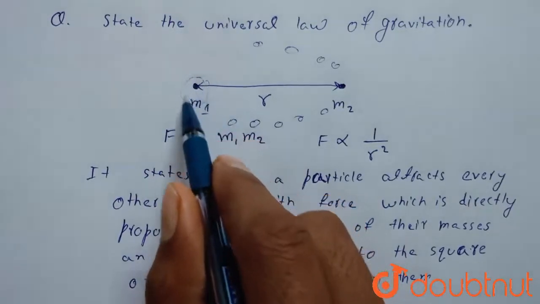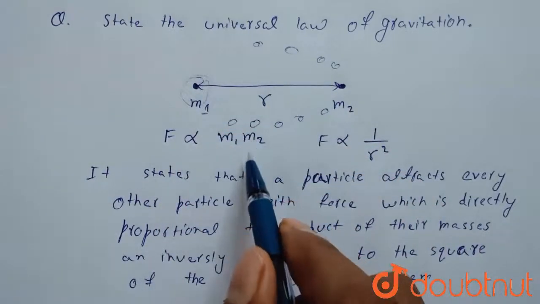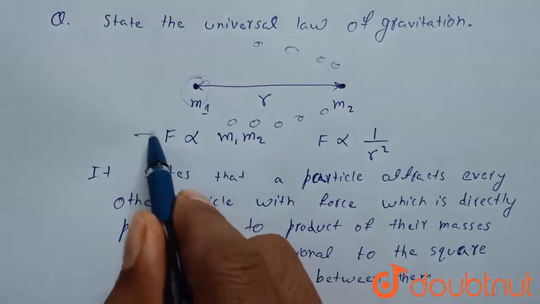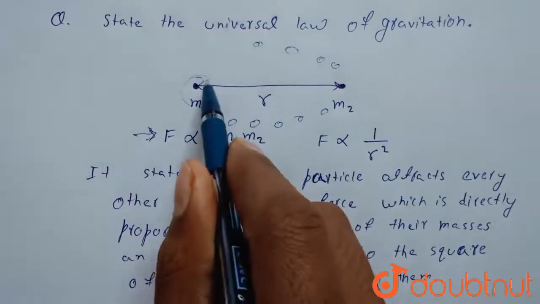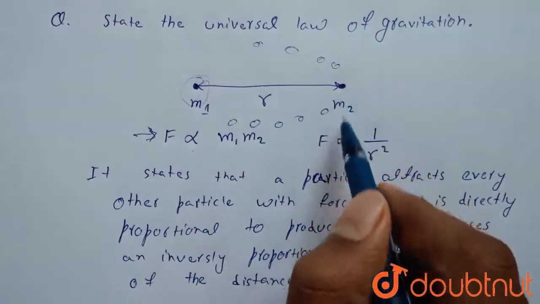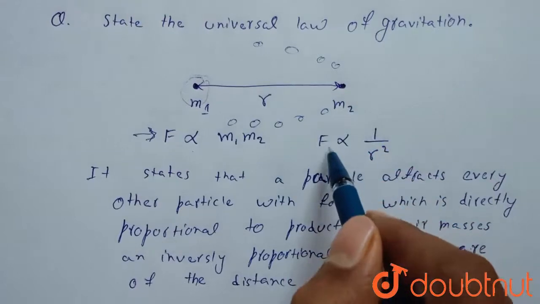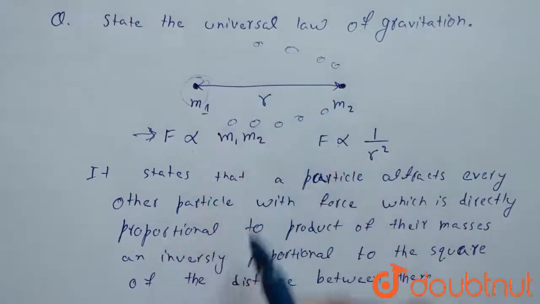It will attract every other particle in this universe, and the force of attraction will be directly proportional to the mass of this particle and the mass of that particle for whom we are calculating the force, and it will be inversely proportional to the square of the distance between them.